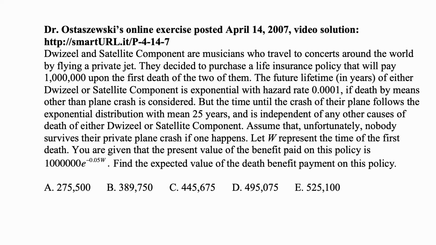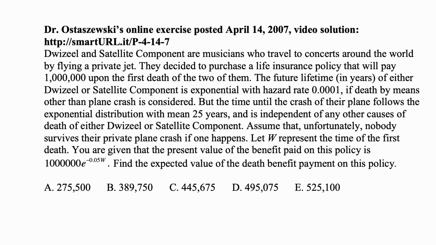Dwight Zeal and Satellite Component are musicians who travel to concerts around the world by flying a private jet. They decided to purchase a life insurance policy that will pay $1 million upon the first death of the two of them. The future lifetime in years of either Dwight Zeal or Satellite Component is exponential with hazard rate 0.0001 if death by means other than plane crash is considered. But the time until the crash of their plane follows the exponential distribution with mean 25 years and is independent of any other causes of death of either Dwight Zeal or Satellite Component. Assume that, unfortunately, nobody survives their plane crash if one happens.